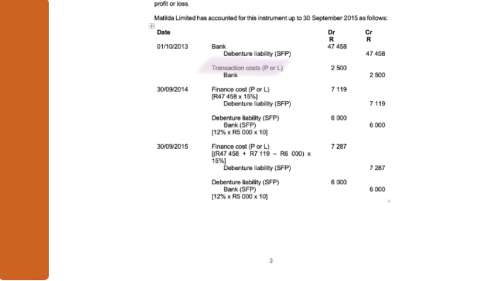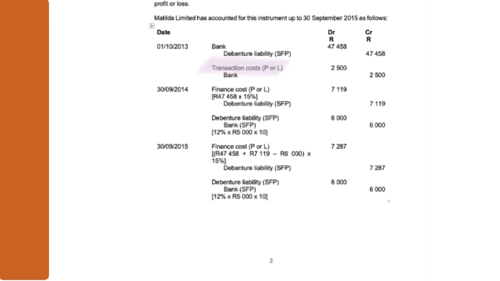Where should we have taken the transaction cost? What should have been done? We should have said debit debenture liability, credit bank. The bank is right, credit bank. We paid the transaction costs. It's the debit entry that is wrong. Is that the only mistake? Well, yes, but it does pull through. Why do I say that?